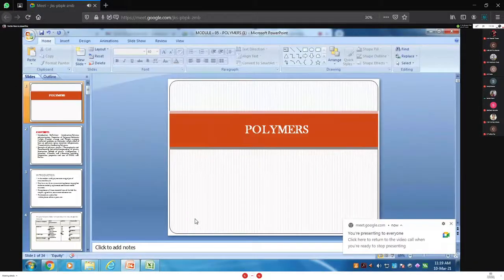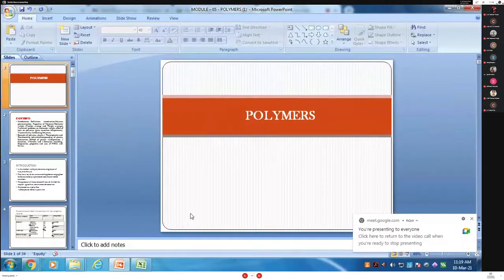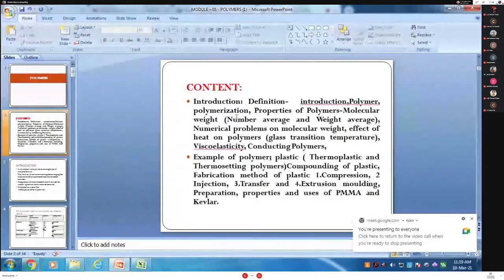That is polymer. Polymer, definition of polymerization, then properties of polymer that we will see later, that is the molecular weight and numericals based on that,